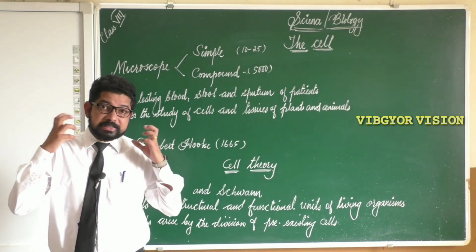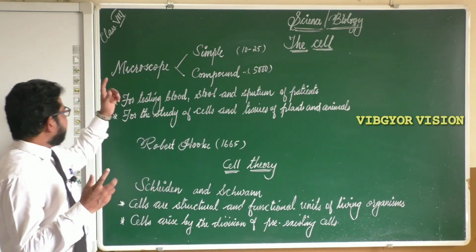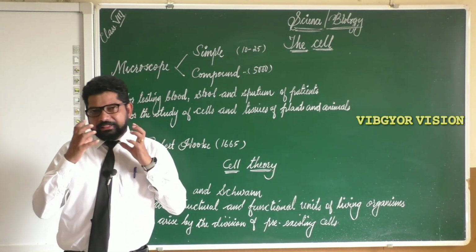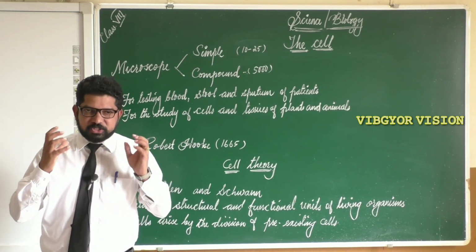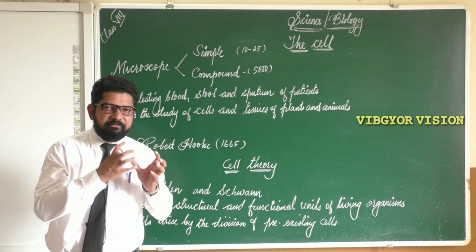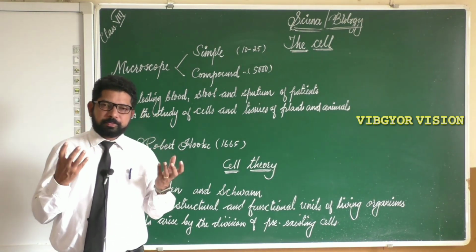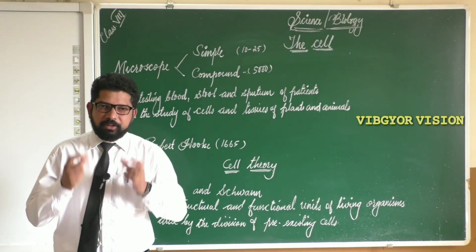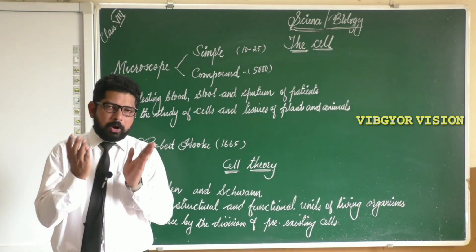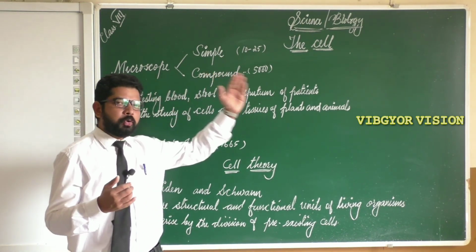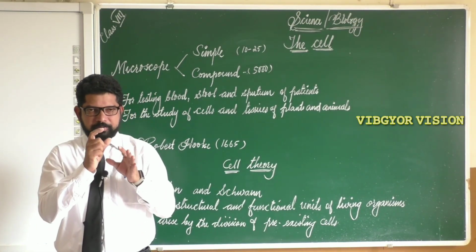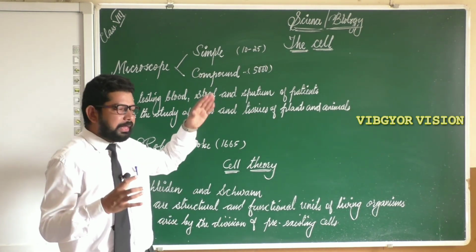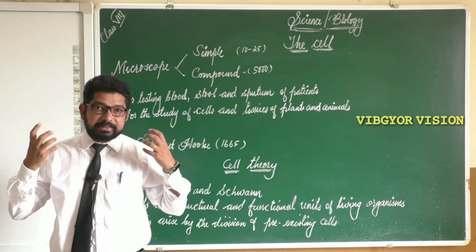So what do we need to see the cell? To observe the cell, we need a microscope. Because cells are very, very small, these cells cannot be seen with naked eyes. So to see the cells, we need a microscope. We know the microscope. There is a simple microscope as well as a compound microscope. With the help of a simple microscope, we can see an object nearly 10 to 25 times bigger. So if you are observing a small thing through the simple microscope, it will appear nearly 10 to 25 times bigger than its size.